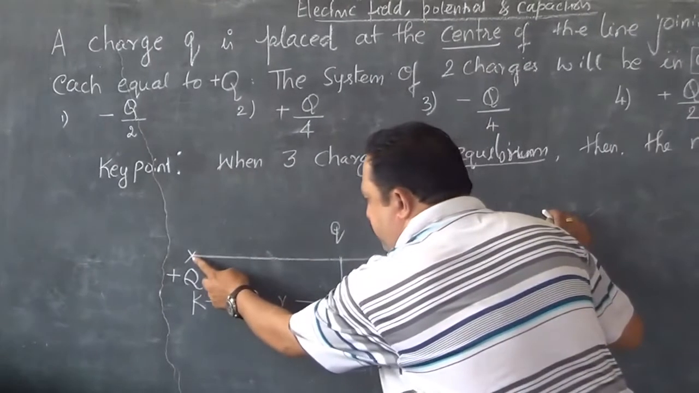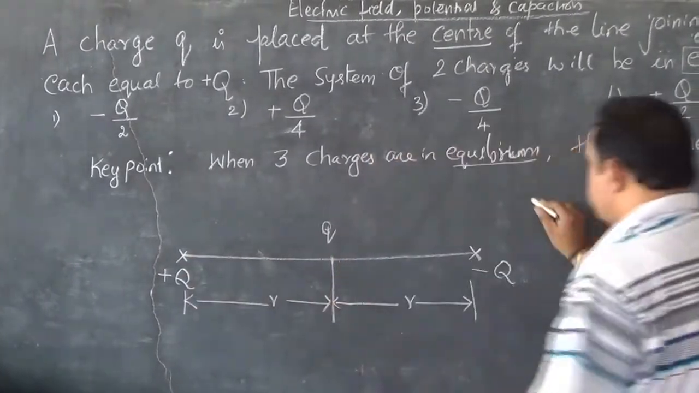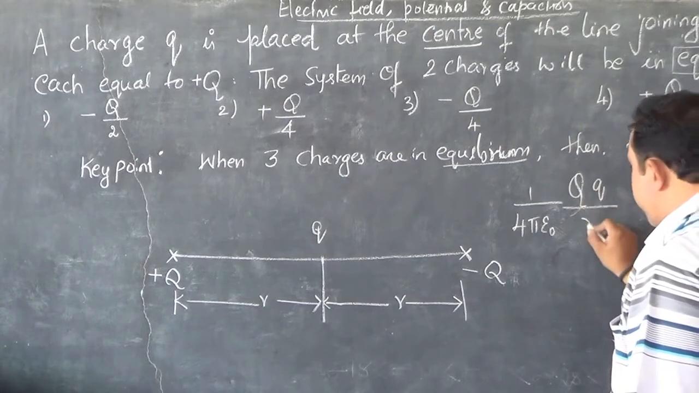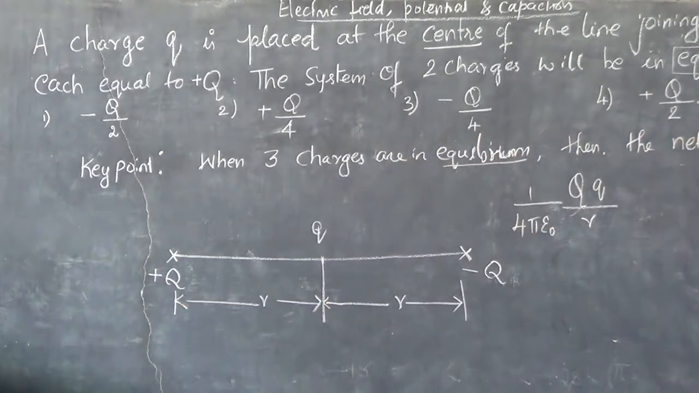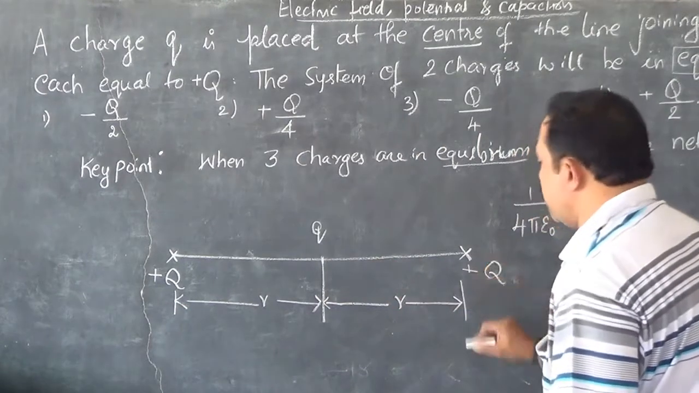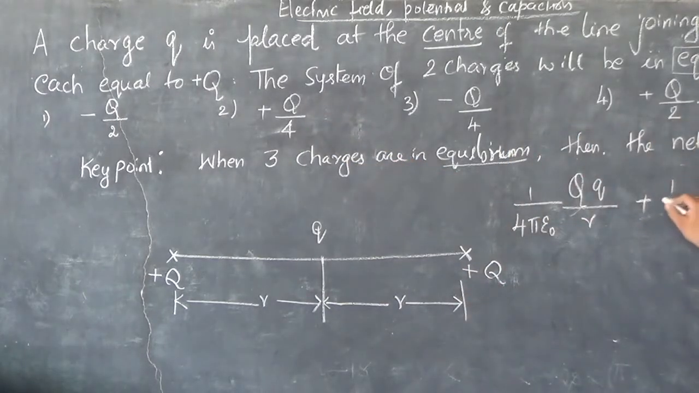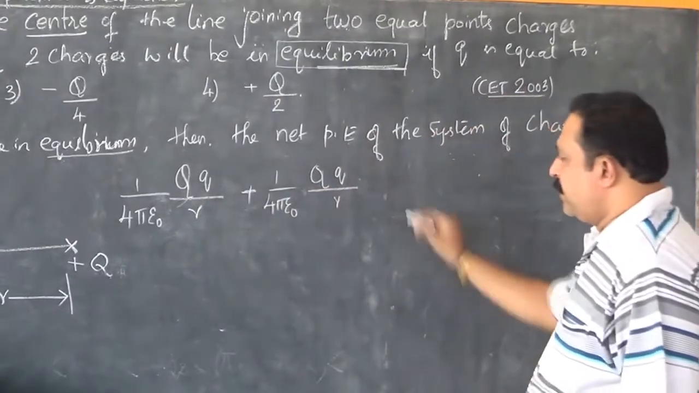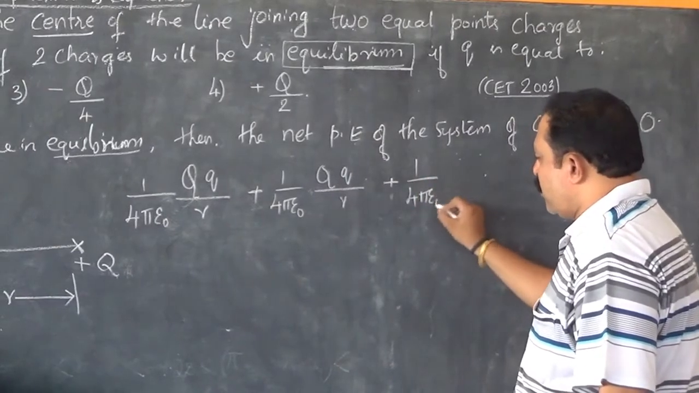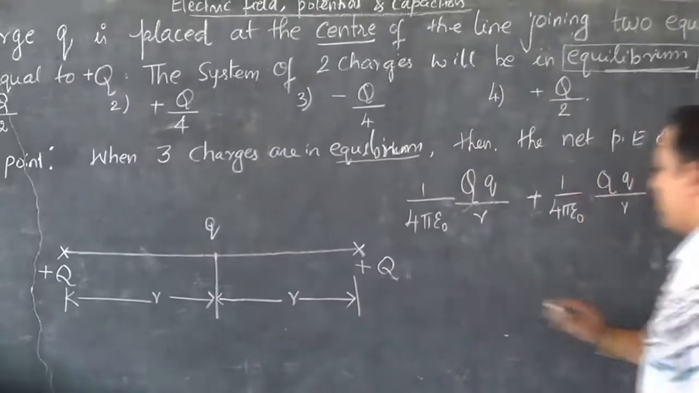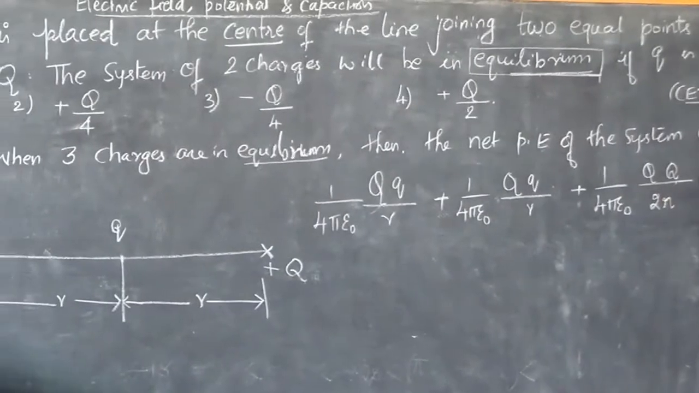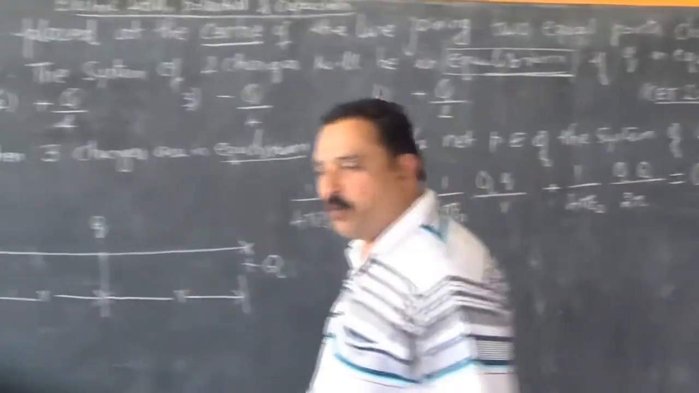Now take the potential energy between plus Q and this Q. It is 1 by 4 pi epsilon naught into Q times q divided by the distance of separation R, plus, this is also plus q, they are equal charges, then 1 by 4 pi epsilon naught Q q by R, plus 1 by 4 pi epsilon naught, now between this plus q and this plus q is q into q divided by 2R, and this is equal to 0. Net potential energy is equal to 0.